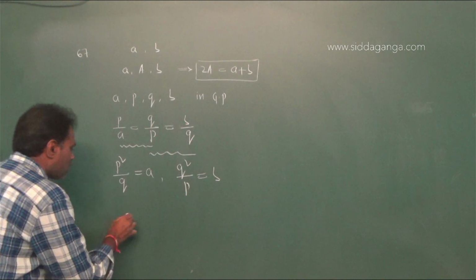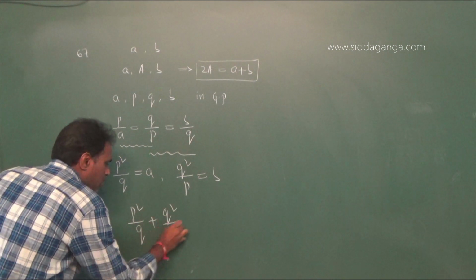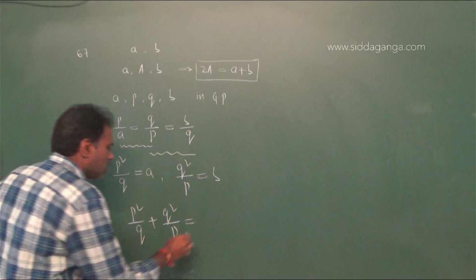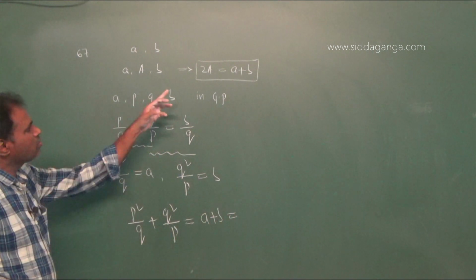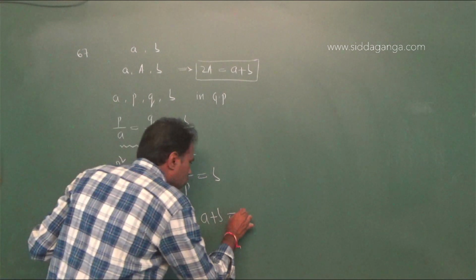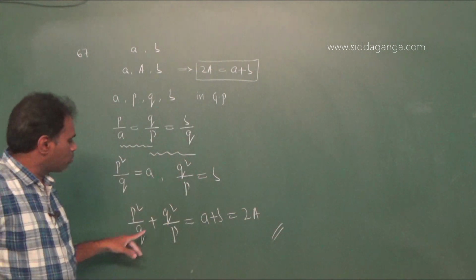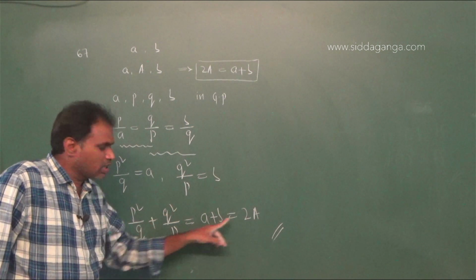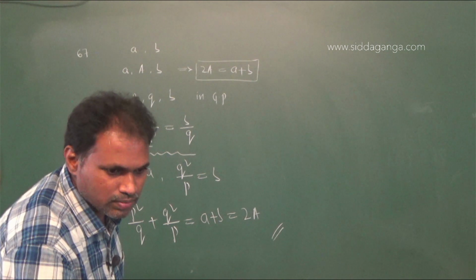Therefore, now a plus P square by Q plus Q square by P equals a plus b. Now a plus b value already know, that is 2A. Therefore, the value of P square by Q plus Q square by P is equal to 2A. Therefore, option 2 is right. Next question.